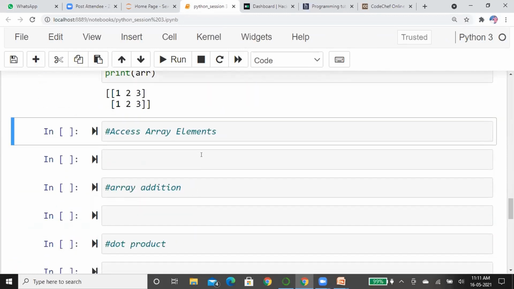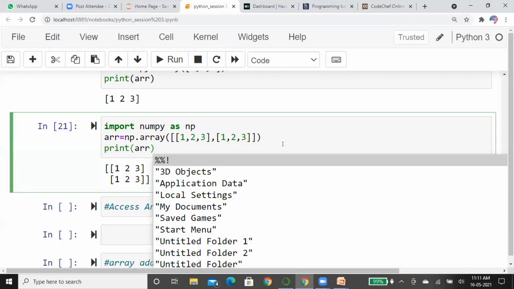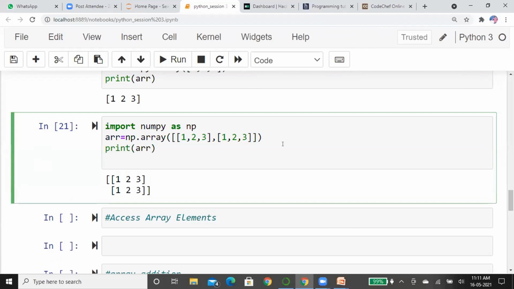See here, this is a two-dimensional array. We all know that when we go to the arrays concept, it is similar to a matrix.